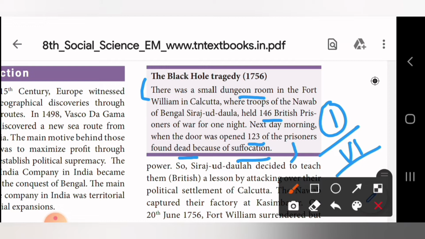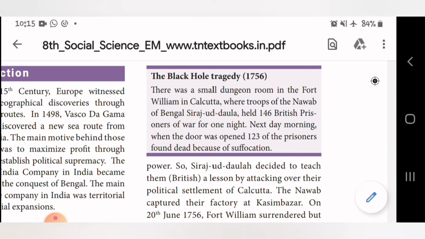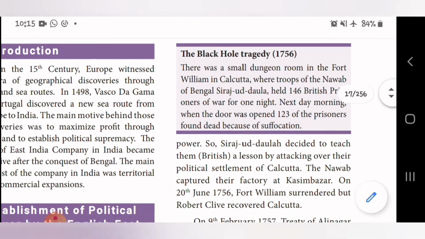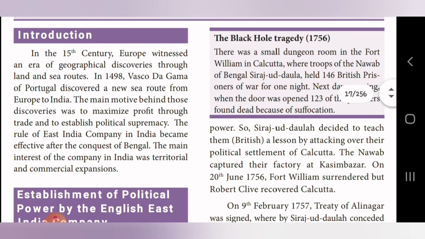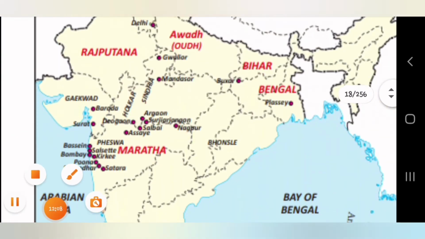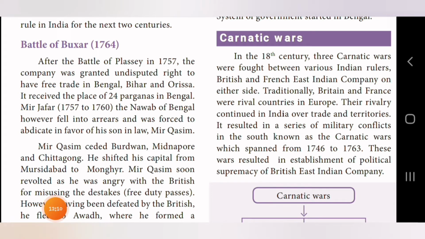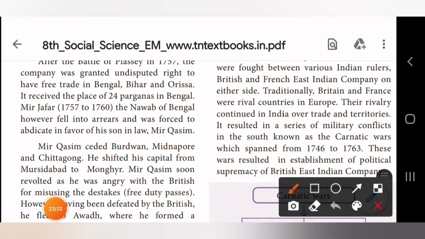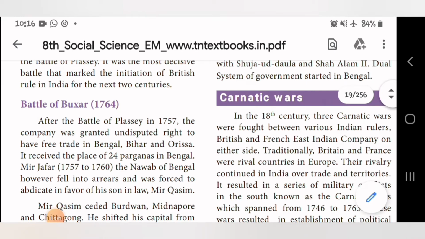I'll just read the second question. What are the benefits derived by the English after the Battle of Plassey? That second question is in page 13. Yes, so in page number 13, you could see in the left hand side Battle of Buxar paragraph. Starting from the first line till the fourth line, we have the second question's answer. Got it?